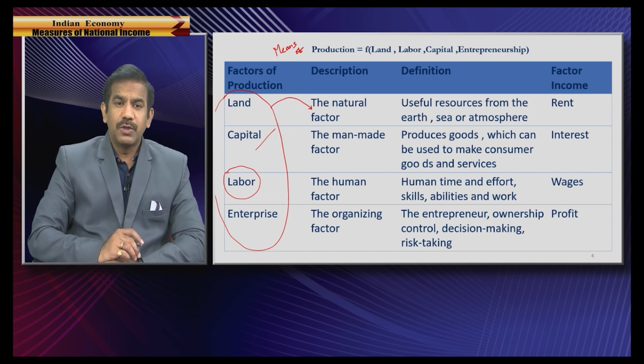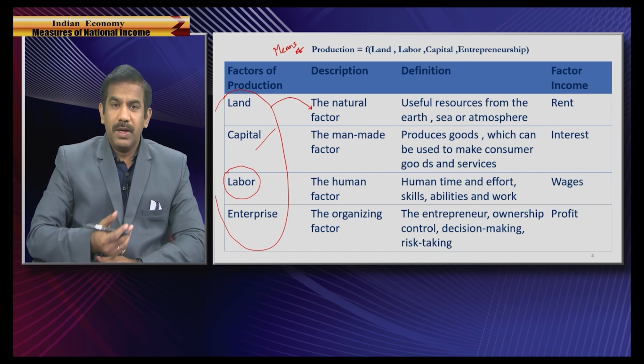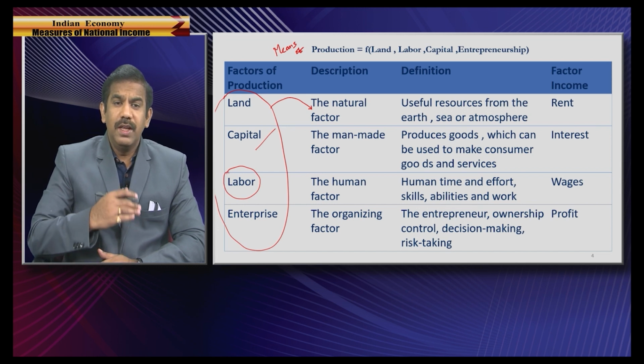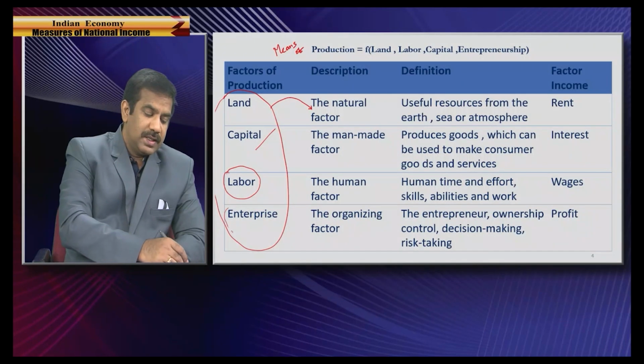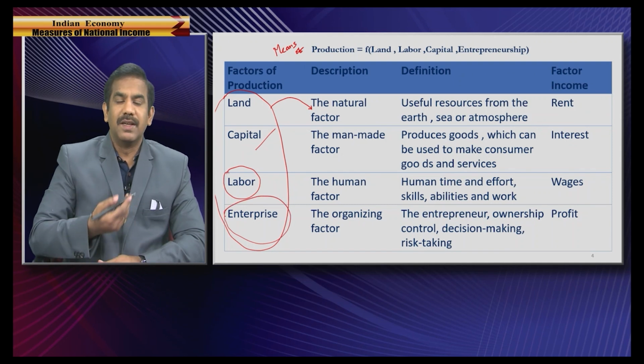No, capital is a very broad term that refers to anything that is man-made: the technology, the building in which we are recording, that's capital. The money that we require to record these lectures is capital, and the technology we are using is again capital. Anything that is man-made can be referred to using the term capital. And the last, the most important, is the entrepreneur or the enterprising skill.